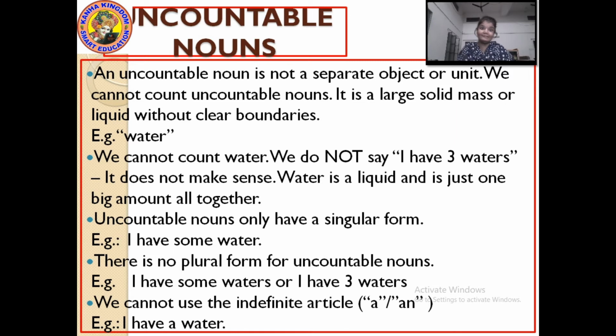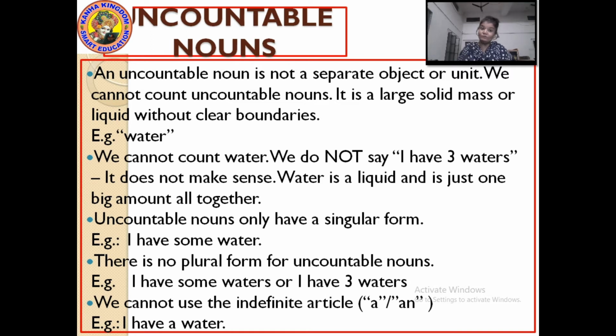Some waters, 3 waters, 10 waters, 2 oils cannot be there. We cannot use the indefinite article here. In countable nouns, you could use it, but in uncountable nouns, you cannot use any kind of article ever, articles like a and an. I have a water, I have an oil. No. No indefinite article is to be used with uncountable nouns.